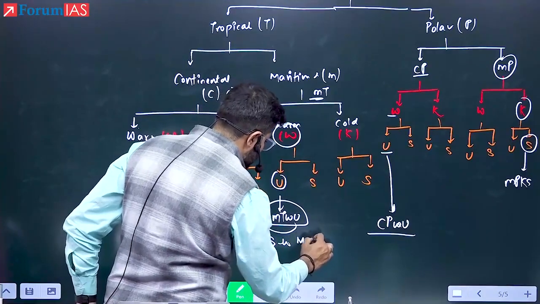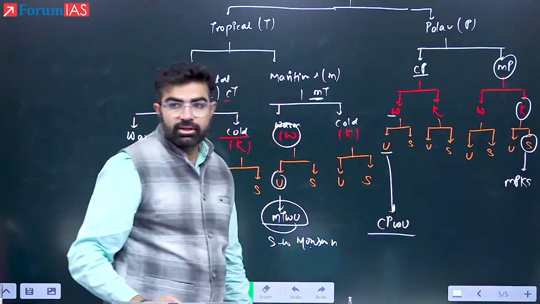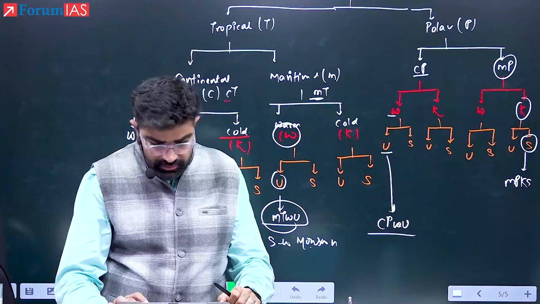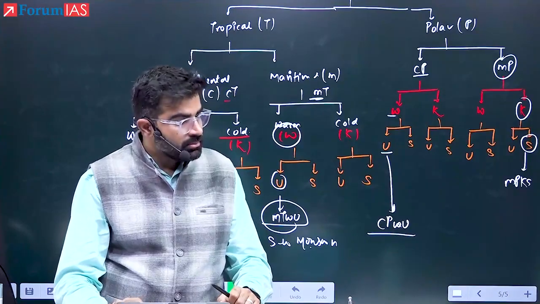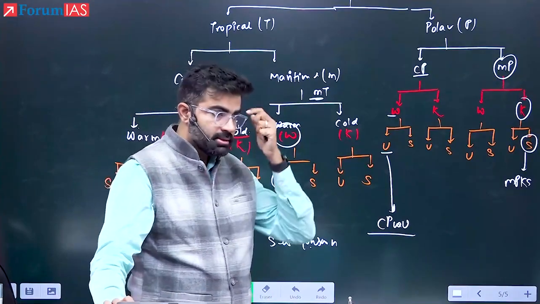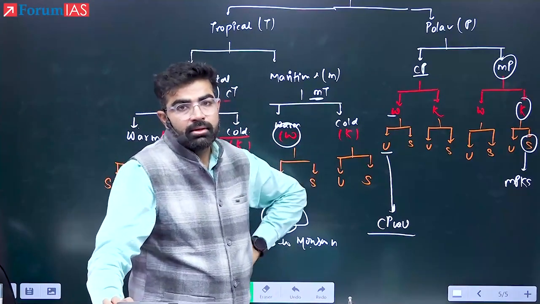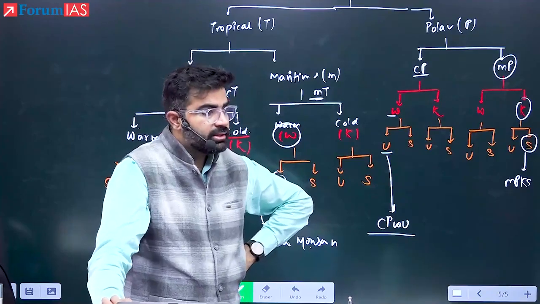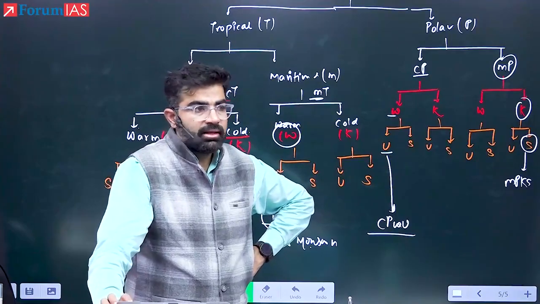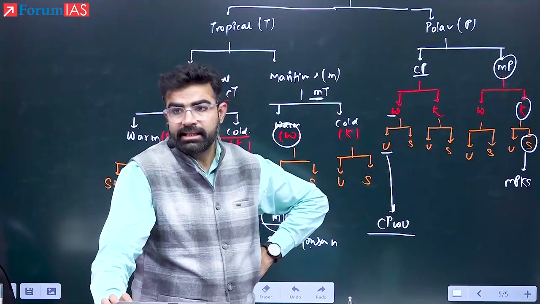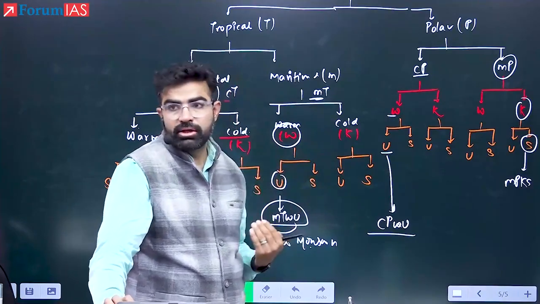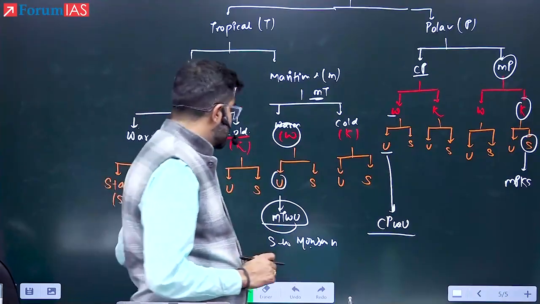Southwest monsoon. In the same way, can you tell me the northeast trade winds? Which one is it? Northeast trade winds. Continental. Tropical, yes. CT. Is it cold? Yes, they are cold. Winter, October month it is. Cold winds are they? Yes. Are they stable or unstable? They are largely stable. So CTKS is nothing but which air mass? Which is your northeast trade winds. Are you able to understand?